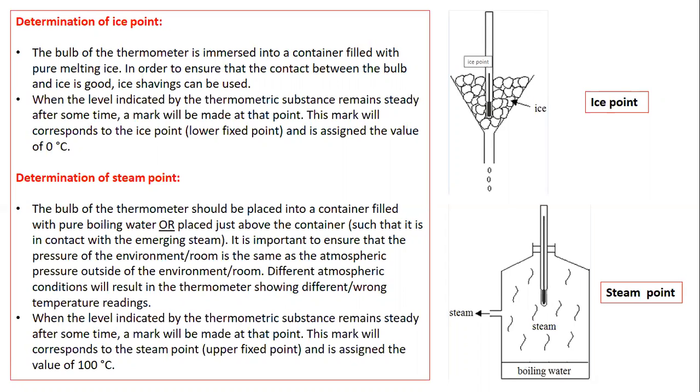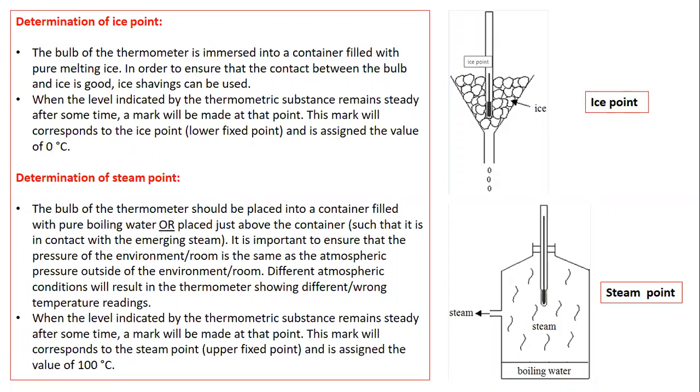But अगर हम बात करें steam point की, so for steam point you need to protrude the thermometer in a container, and the water is boiling in the container, and the boiling water changes its physical state from liquid to steam, and steam is less dense, so the steam rises up and comes in contact with the bulb of the thermometer, and after a certain time the mercury level again remains steady at 100 degrees centigrade. So this 100 degrees centigrade is considered as a steam point or upper fixed point. So this is how we can determine ice point and steam point.